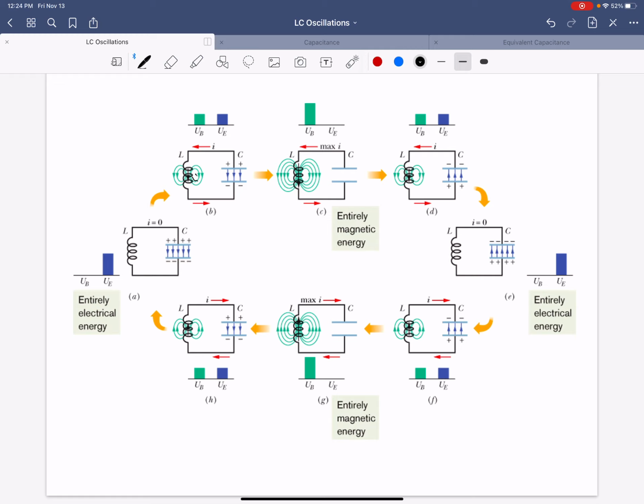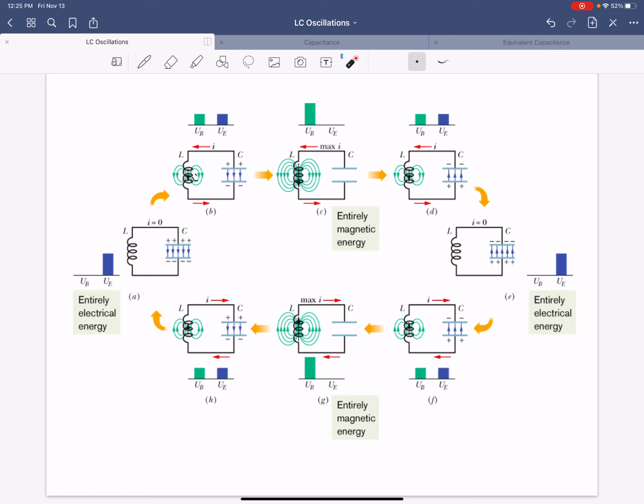Notice that I forgot to mention, in picture E, the electrical energy is the total energy, right? There's none in the magnetic field. Now they're even. There's some in the capacitor, there's some in the inductor. Right? We wait a little bit more time. The current magnitude is increasing to a maximum value through the inductor. The field is maximized. The inductance here is maximized. And there is zero charge, zero electric field on the capacitor. Right? The exact opposite of up there. Again, the current's going clockwise.